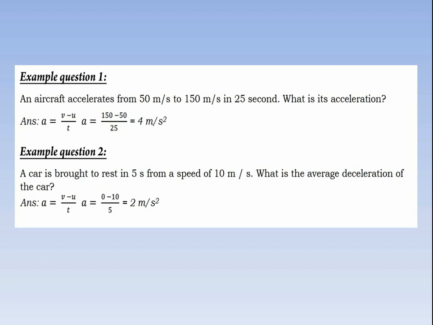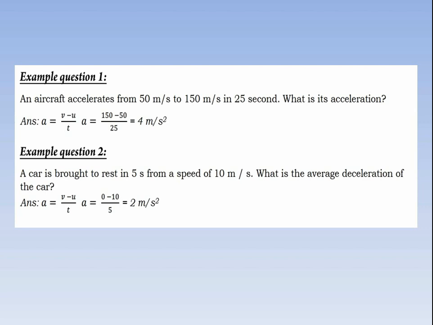Initial velocity is represented by u and final velocity is represented by v. If an object is moving with a certain velocity and is brought to rest after some time, then its final velocity will be 0. There are two cases you have to remember.